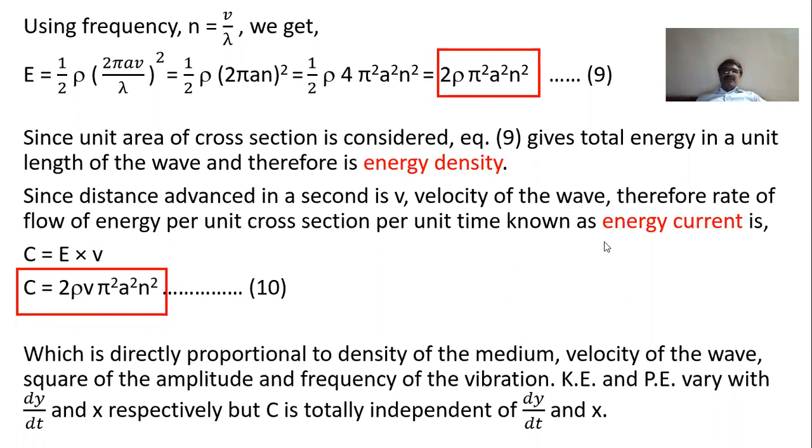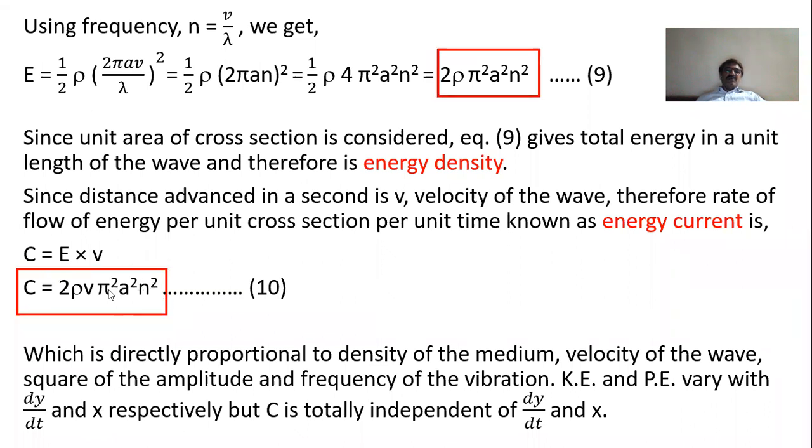An important thing is that this energy current is totally independent of the two quantities x and t, where potential energy depends upon x, and kinetic energy depends upon dy by dt, velocity. But dy by dt and x are totally absent in this equation.